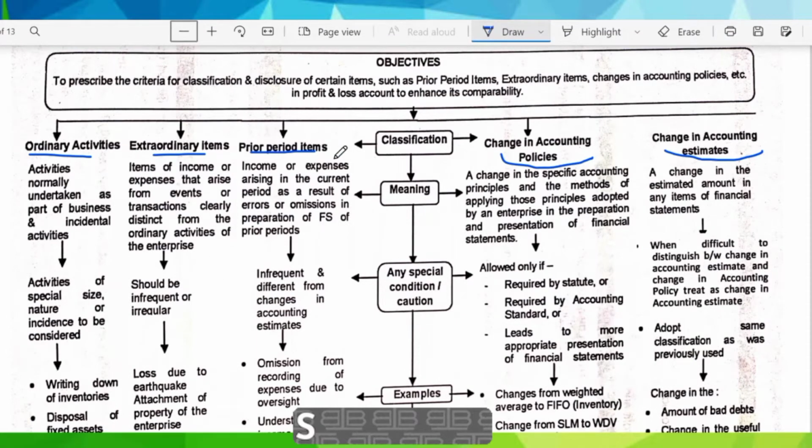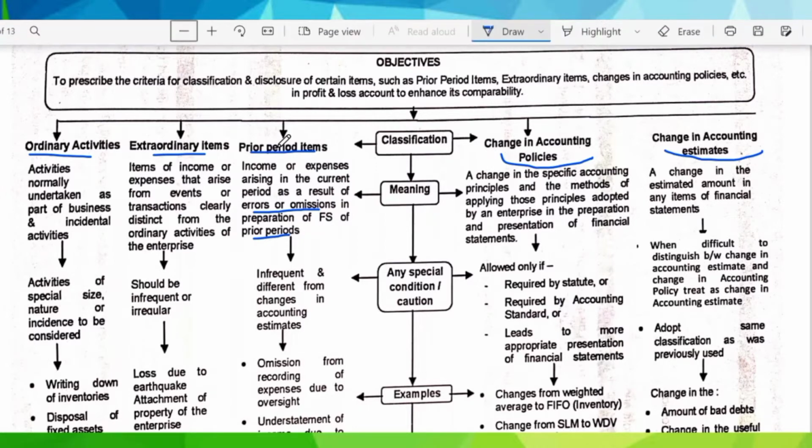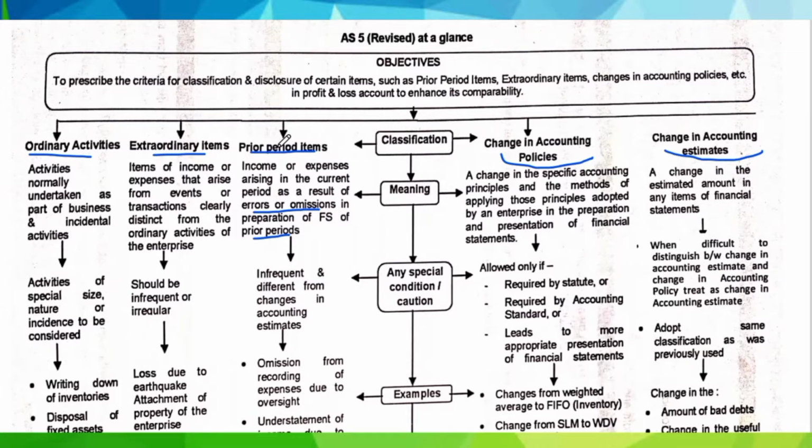Now we will consider the third point, that is the prior period items. What are prior period items? Income or expense arising in the current period as a result of omission or errors in the preparation of financial statements of prior periods are called prior period items. But prior period items do not include normal or recurring adjustments. For example, arrears paid to workers in the current year on account of revision of wages with retrospective effect will not be termed as a prior period item. This example we have also seen in the video of AS4.